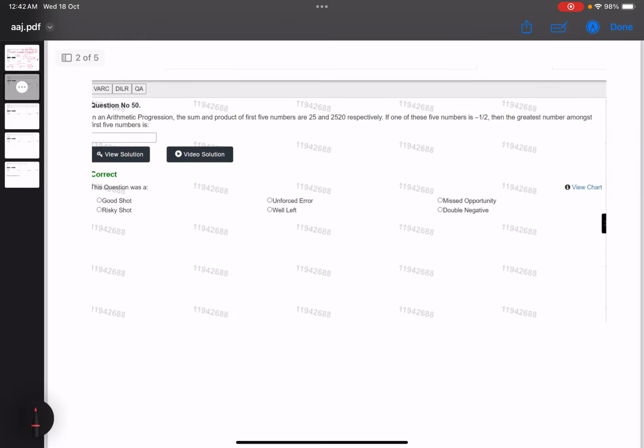In an arithmetic progression, the sum of the first 5 terms and the product of the first 5 terms are given. If one number is this, then the greatest number is this. Okay. So 2-3 things I spotted as I was solving. Greatest number, and I spotted the sum of 5 numbers of an AP. As soon as you see that the sum of 5 numbers is given, we'll try to eliminate the maximum number of terms.